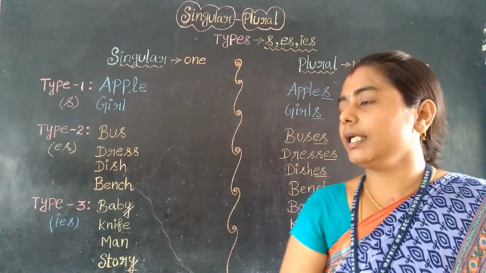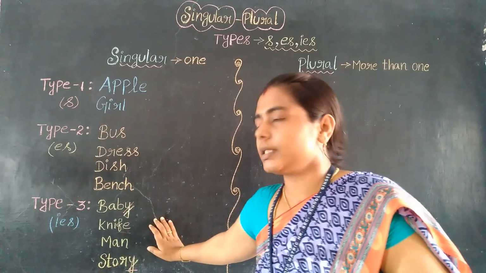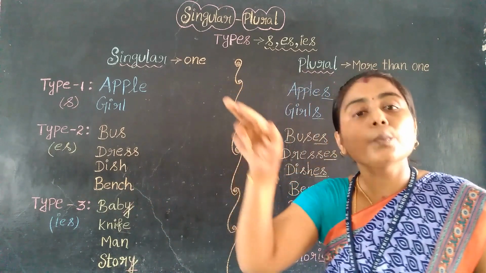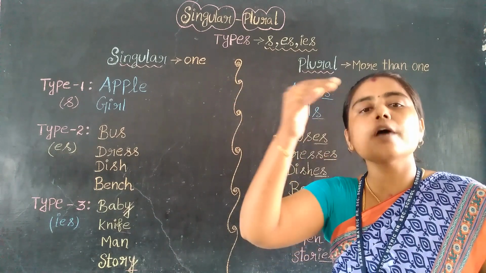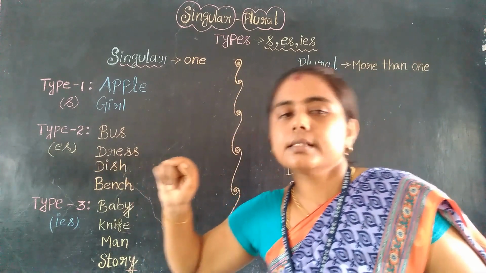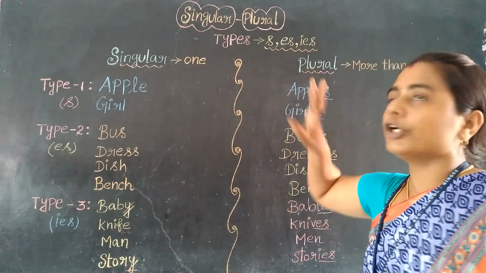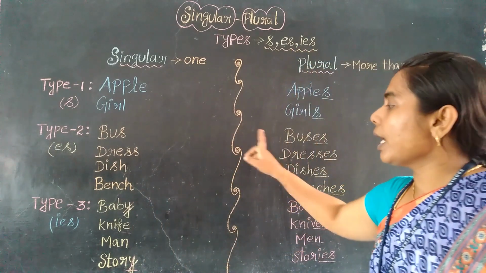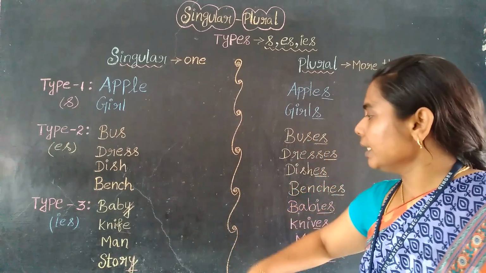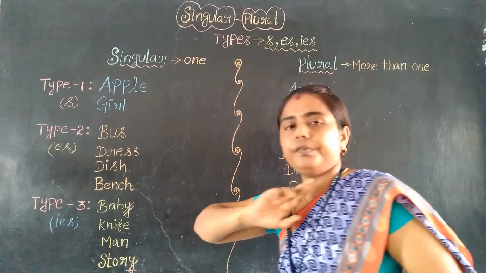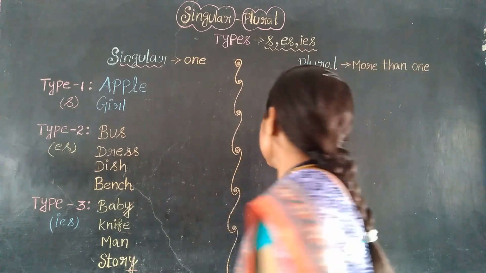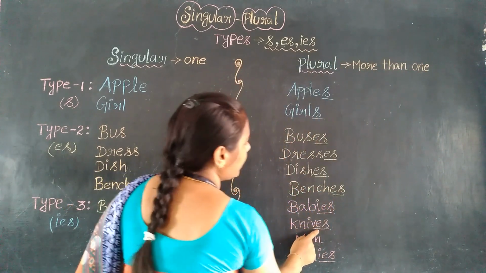And in the third type there are many rules. If it ended in Y, we should remove that Y, and instead of Y, we should write IES. It is given in the third type. If it ended in FE, we should remove that FE and add VES.